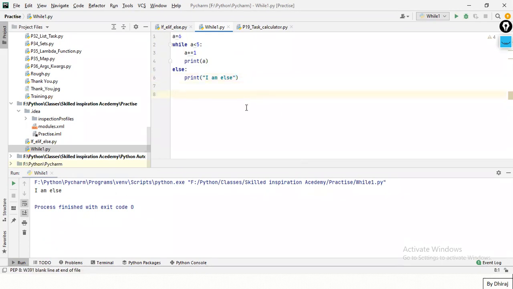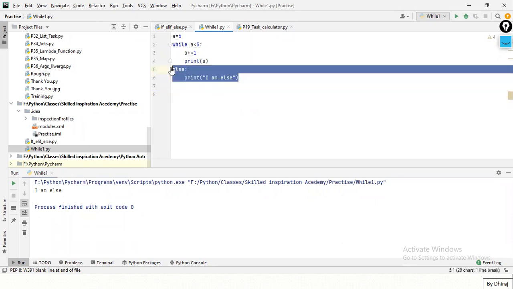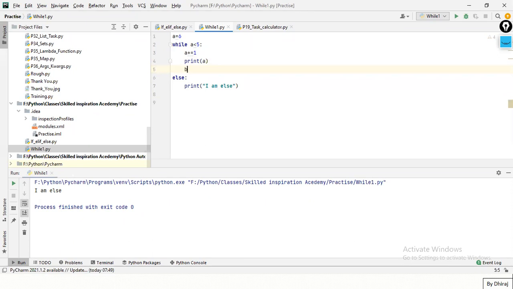Okay, else will be printed. Yes, if- yes, if- it is. Because I cannot say why it is right now. We are not studying that loop statement, because if you write break over here, it will not print. Don't worry, we'll learn why and when it will not get printed. Any issues till this point?